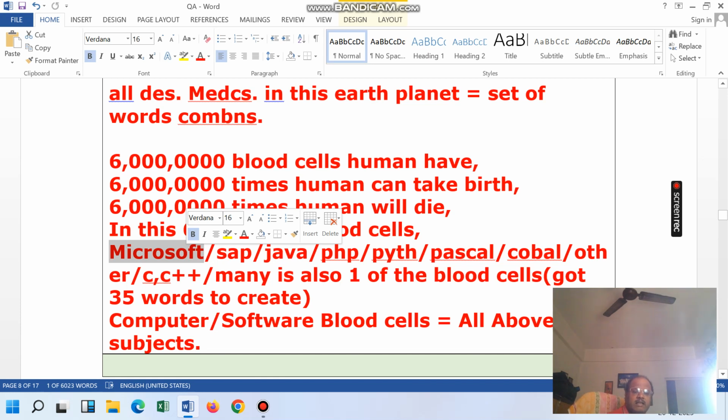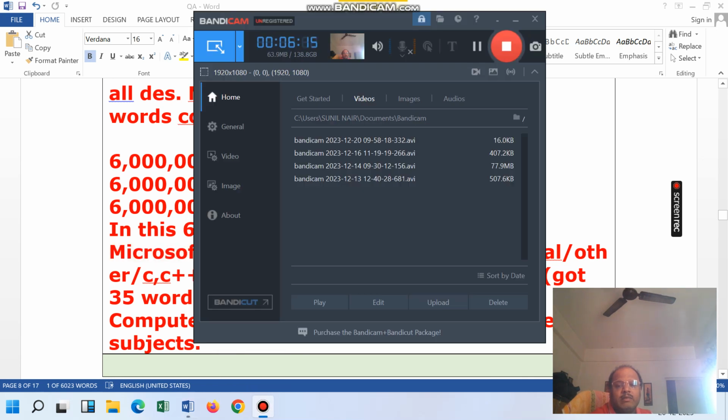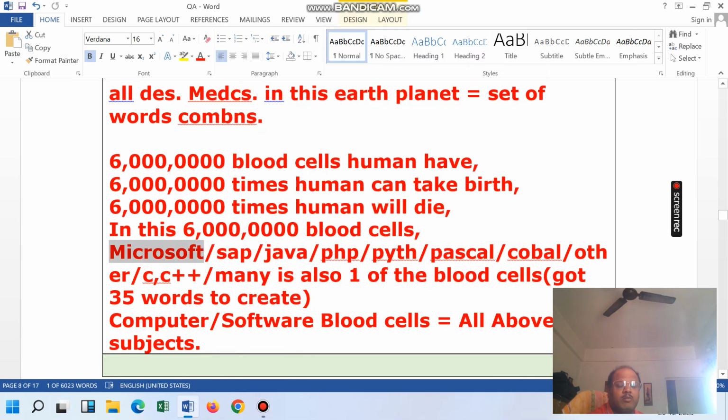So Microsoft got the authority of this many body parts and this many population people. Like this, in 6 crore, one of the blood cells is of Microsoft also. So 35 words given by the Oxford group. So the Oxford group will be responsible for these 35 words because they have given the word. Assume that they have given the 35 words.